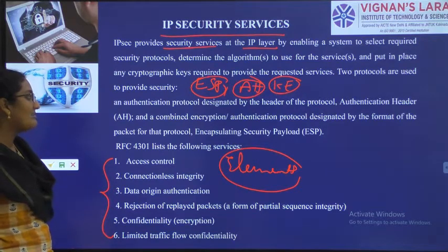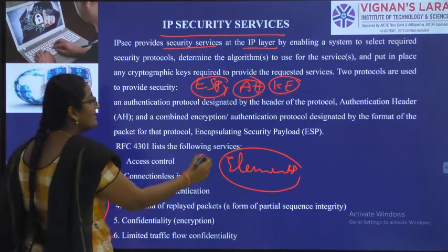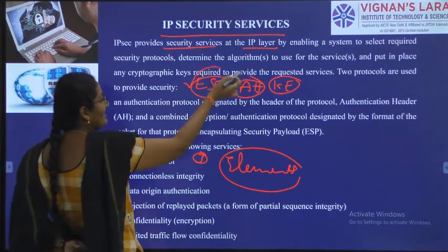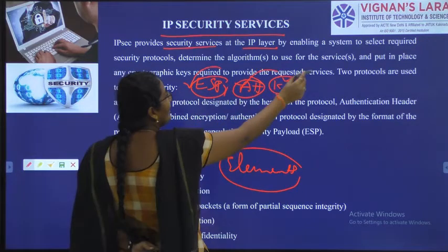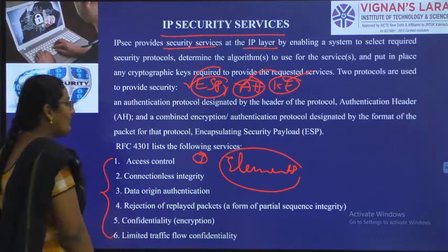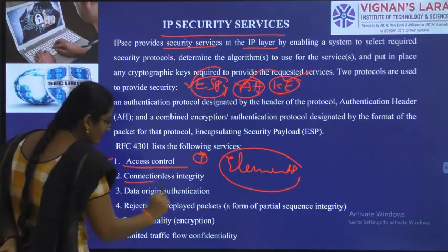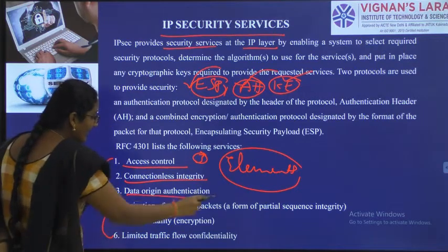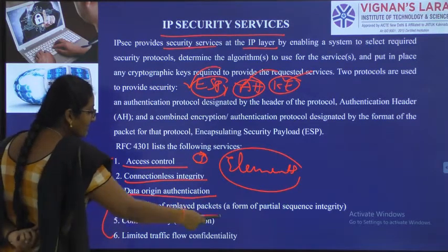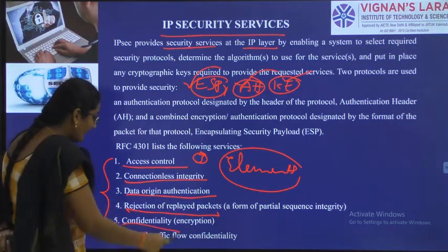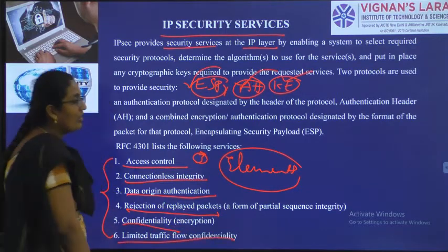How can it provide these services? Because it has three elements: encapsulating security payload, authentication header and key exchange. With the help of these, what services is it going to provide? Access control, connectionless integrity, data origin authentication, rejection of replayed packets, confidentiality, limited traffic flow confidentiality.